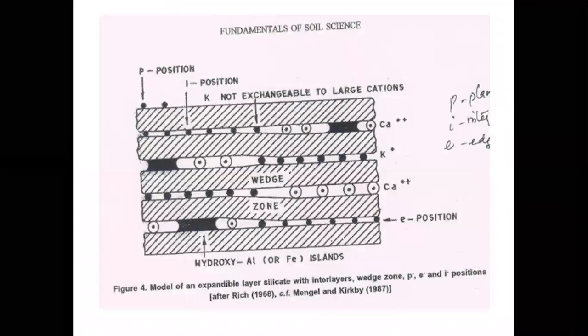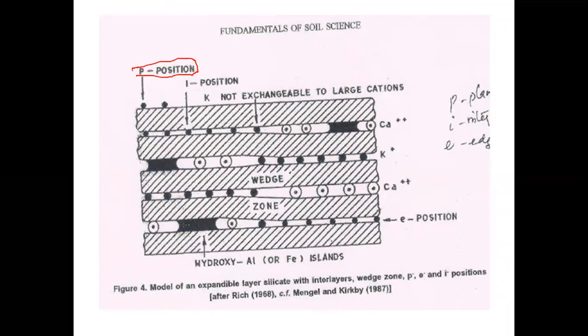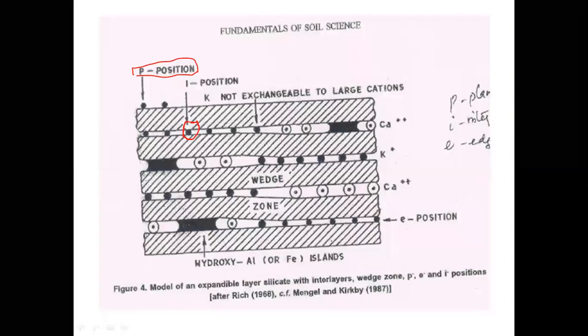This is a model of expandable layer silicates. Here, are you capable of seeing the P position which is present on the surface? The I position is present in between two layers, and the E position, the edge position.